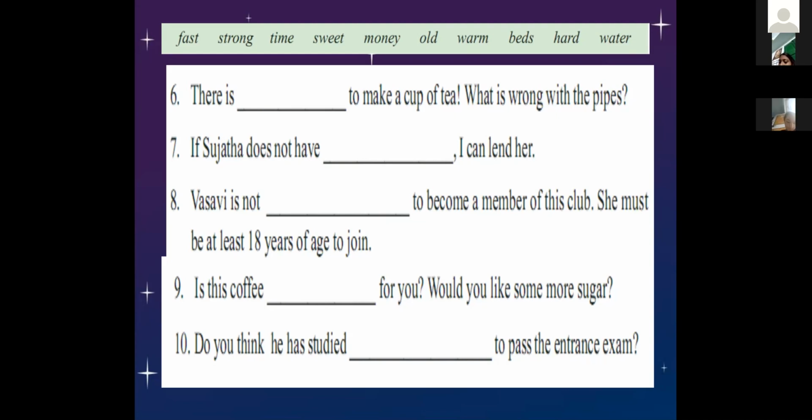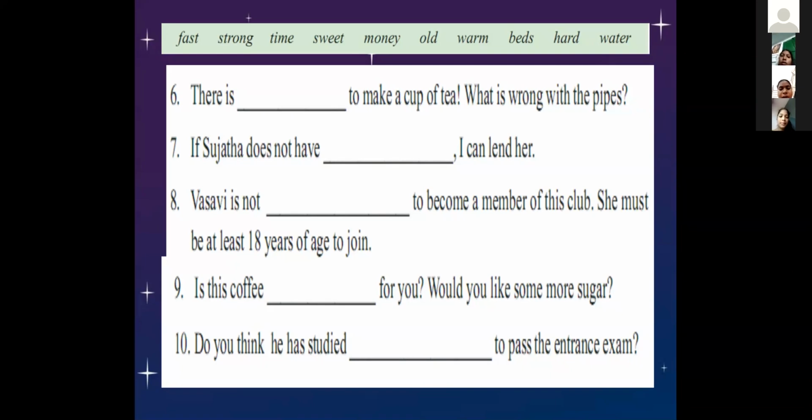Next, seventh one. If Sujata does not have enough money, I can lend her. Vasavi is not old enough to become a member of this club. She must be at least 18 years of age to join.